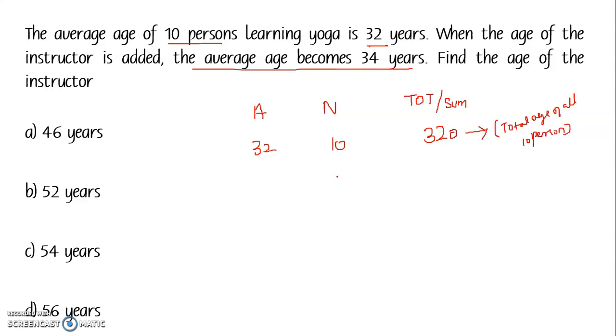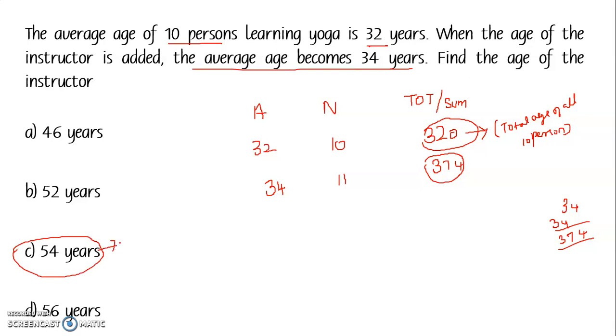Now what they are doing is they are including the instructor. So when they include the instructor, the number of persons will become 11, and the average is given as 34. So the total will be 34 into 11, which is 374. This is the total age of the 10 persons plus the instructor. So the difference, 54, will give me the age of the instructor. So this is the answer, the age of the instructor. Hope you have understood this one.